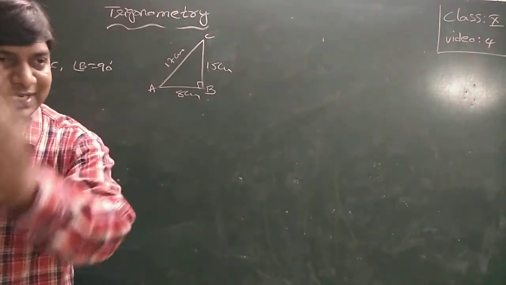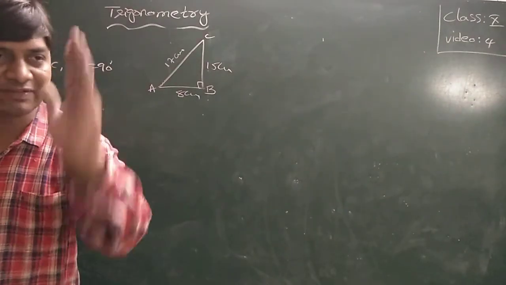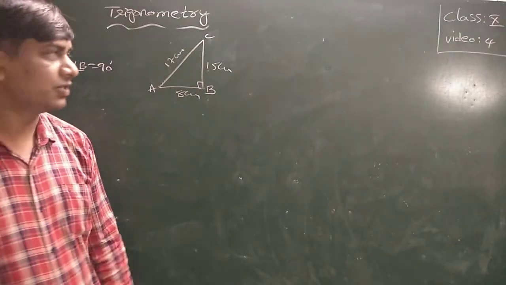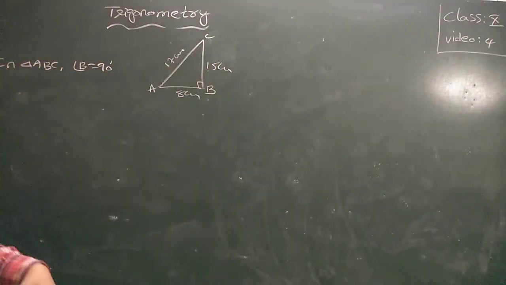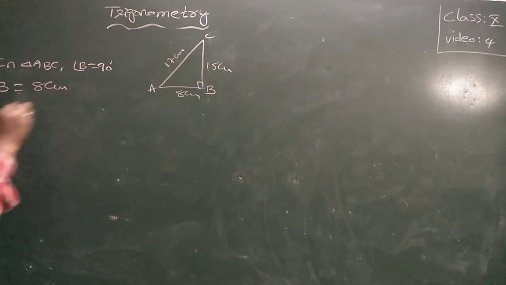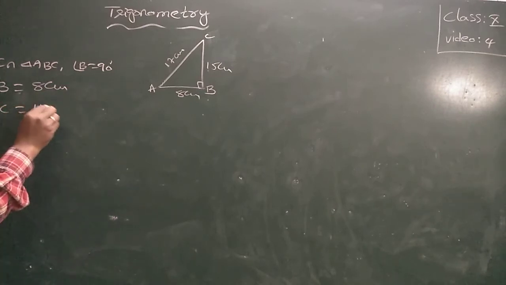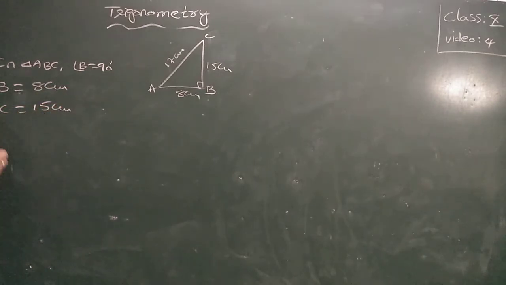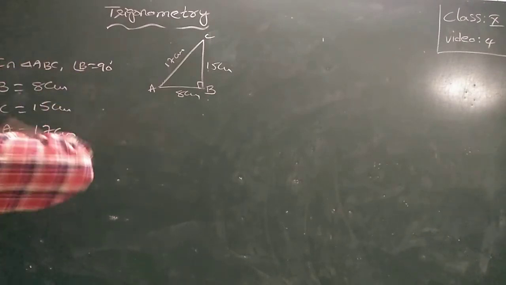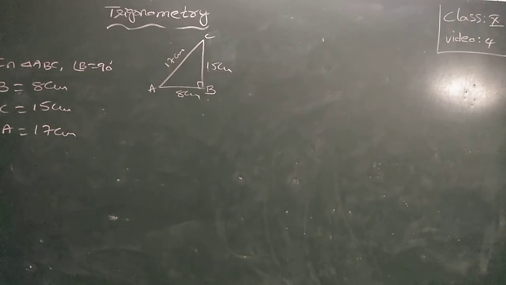So obviously AC will be the hypotenuse. AB is equal to 8 centimeters, BC is equal to 15 centimeters and CA is equal to 17 centimeters. Already they gave everything, but indirectly in words.